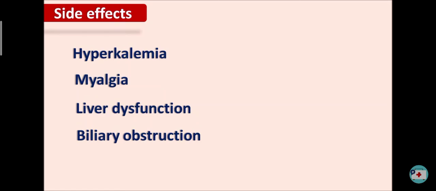Among these, hyperkalemia is one of the important side effects that is produced by telmisartan. And since it produces a renal dysfunction, this drug is contraindicated in the bilateral renal artery stenosis. When the renal bilateral arteries are narrowed, such as afferent as well as efferent arterioles, then in such conditions, telmisartan should not be given because it further reduces the renal functionality.